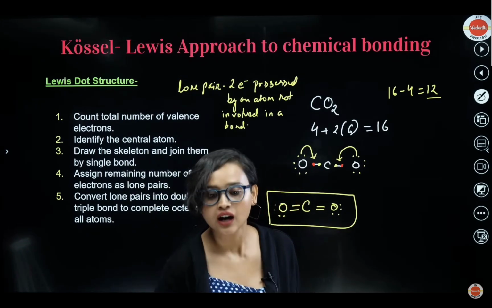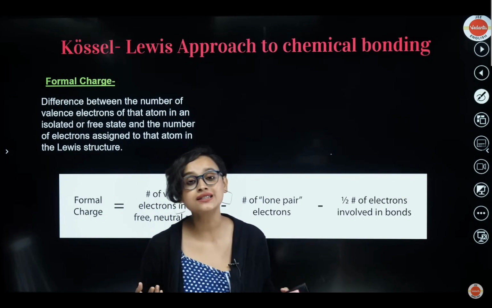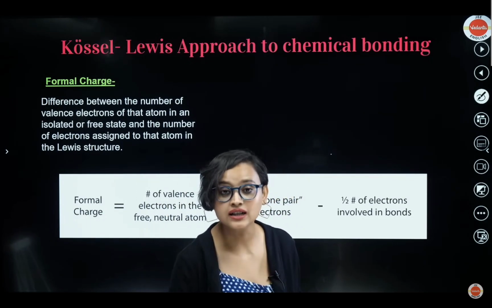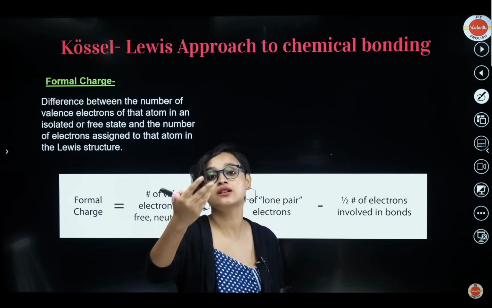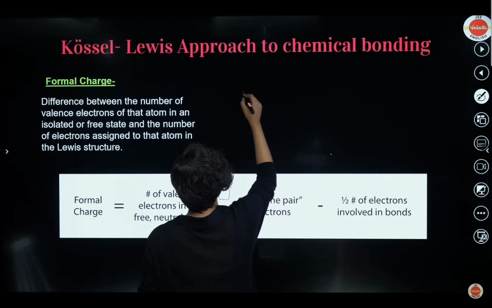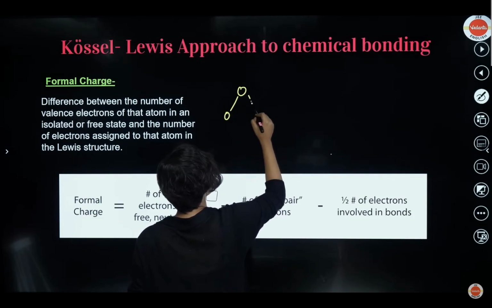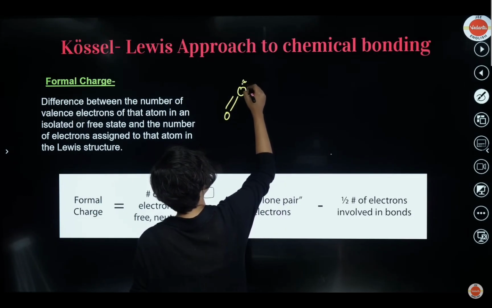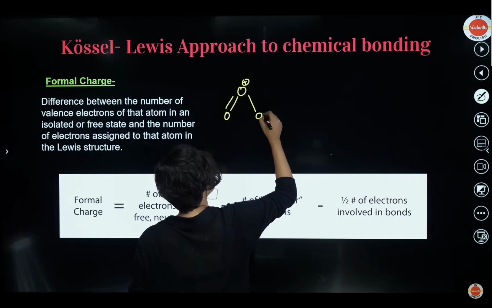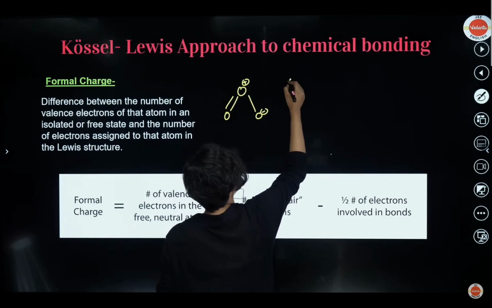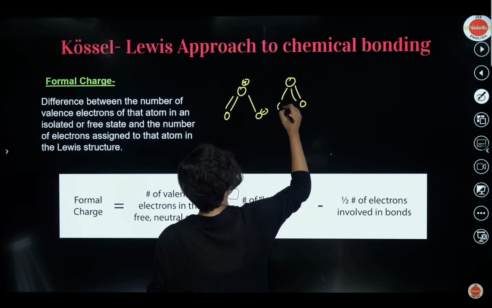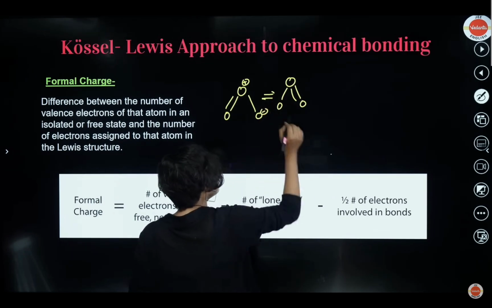Okay, all right. Now we come to a term called formal charge. What is this formal charge? You have to understand that there are different Lewis structures possible. For example, take ozone, O3. Don't you think it can exist like this? There can be a double bond here, or there can be a double bond here and a single bond here. Both of them are possible, correct?